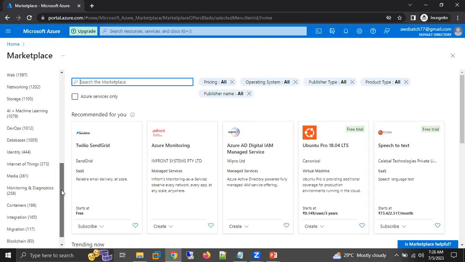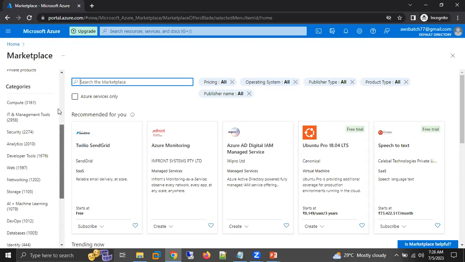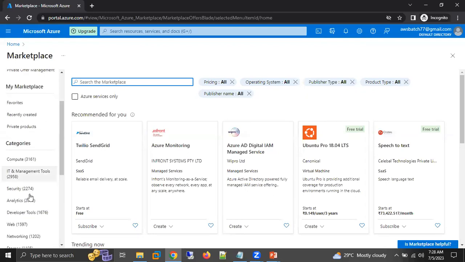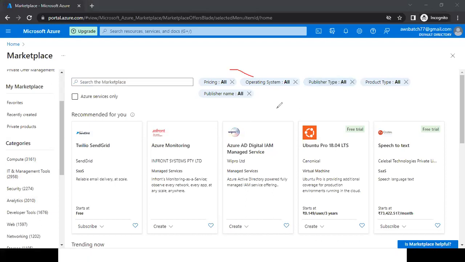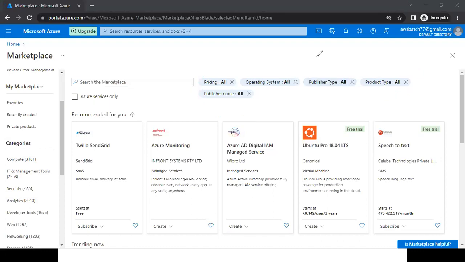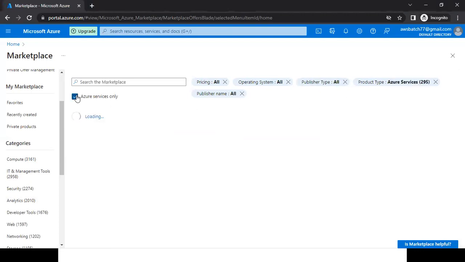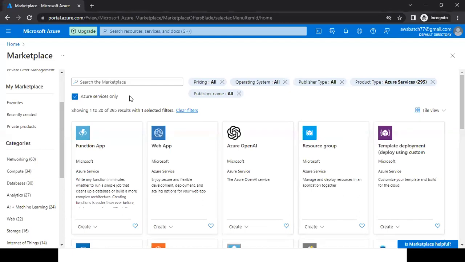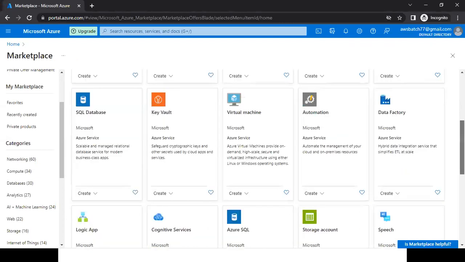This is one option. You can directly go to marketplace and see those details as per category. Or here we have an option to search the marketplace, or we can put filters. By using these options, we can put filters also. Or if you just want to see only Azure services, just check this checkbox. It is only showing whatever Azure services we have.